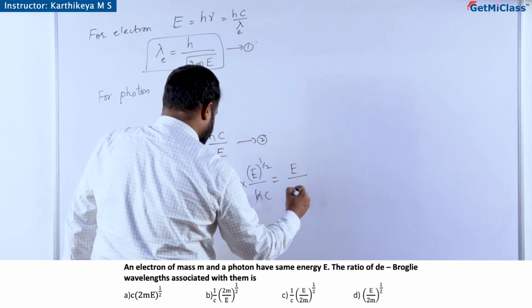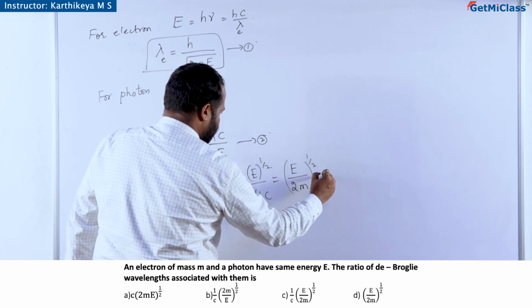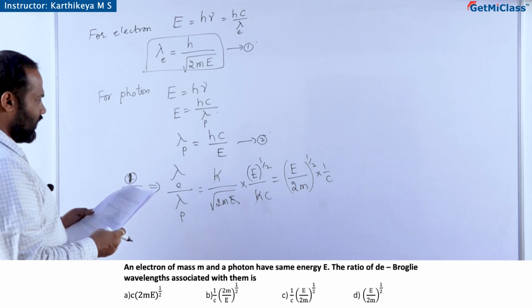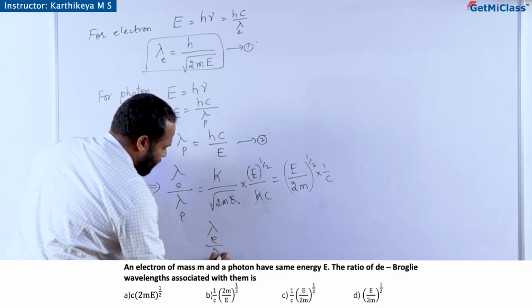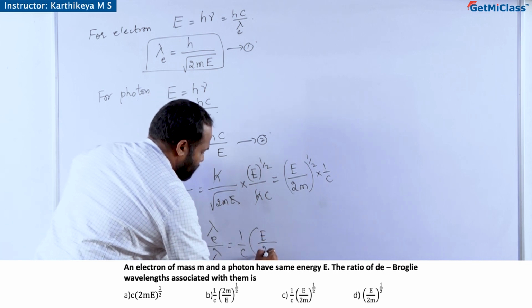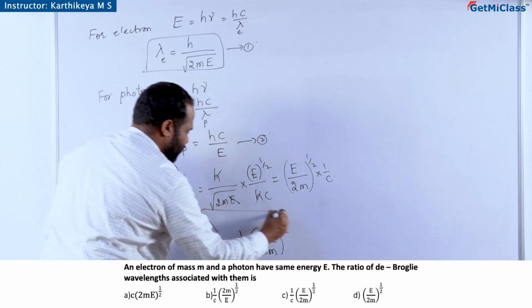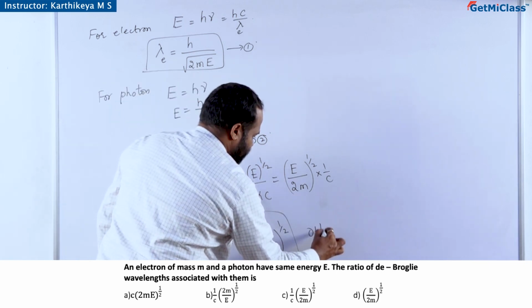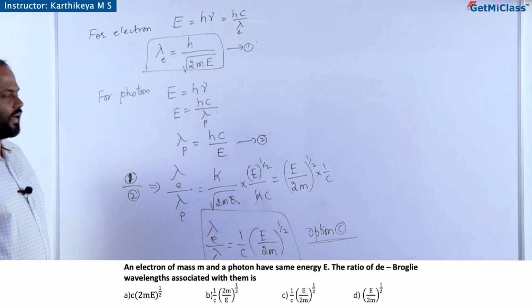So, E by 2m to the power half into 1 by c. So, λ_E by λ_P is 1 by c into (E by 2m) whole to the power half. So, by looking at this final solution, option C is the correct option.